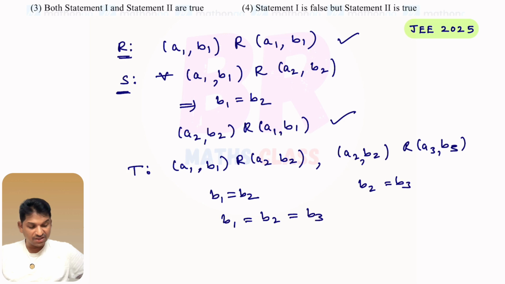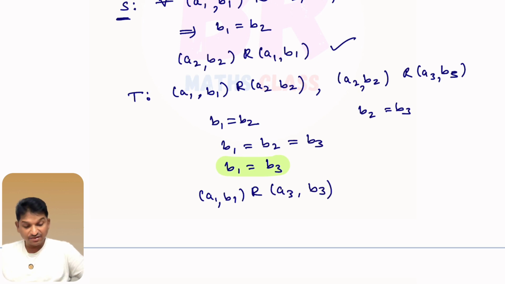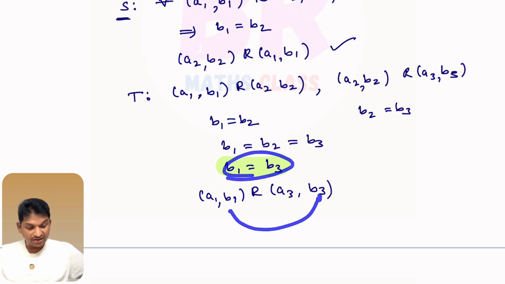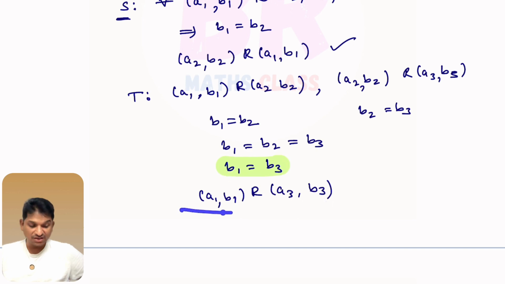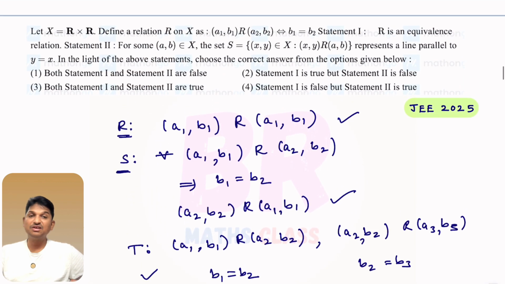As the next two are related, you will get B2 equal to B3. From this, you will get B1 equal to B3. What you are trying to check is A1 B1 related to A3 B3 or not. As B1 equal to B3, 100% these two are related. So this relation is transitive. This relation is reflexive, symmetric and transitive. So this relation is an equivalence relation.